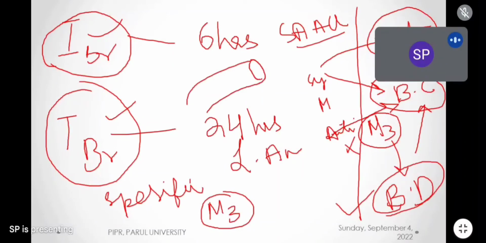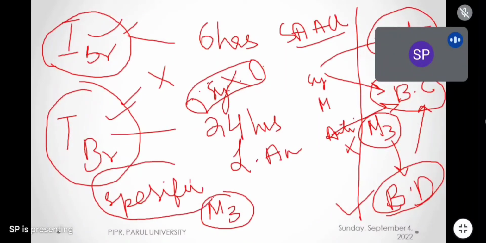So their systemic absorption is very low. That's why these drugs will not show any systemic actions, and that's why they are used only in asthma and COPD conditions. Because they are very specific to M3 receptors, if they are given through the inhalation route, they will act only on the lungs.